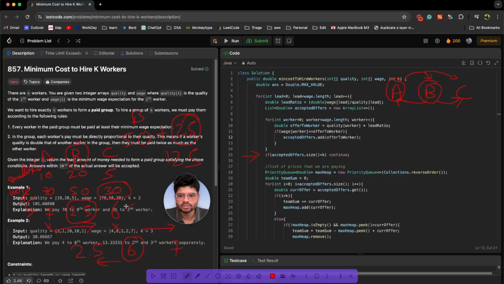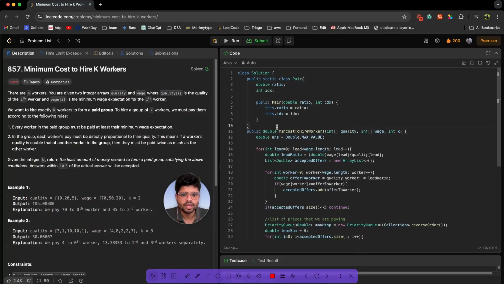For example, 6 was the ratio for C. Let's see if you want to form a team with C and A. C will take 30 rupees. And now A will take 60. But can A take 60? No. A wants 70 at least. So A won't come inside. If we are considering lead as A, then both of these can come because they are on the left side. So now we need to sort these things on the basis of their ratio.